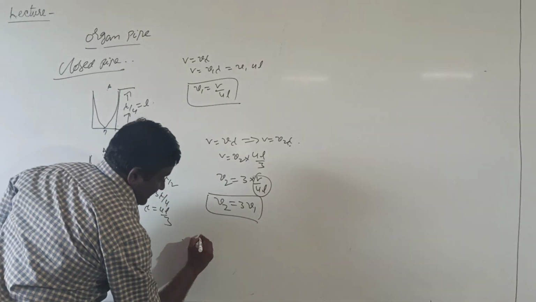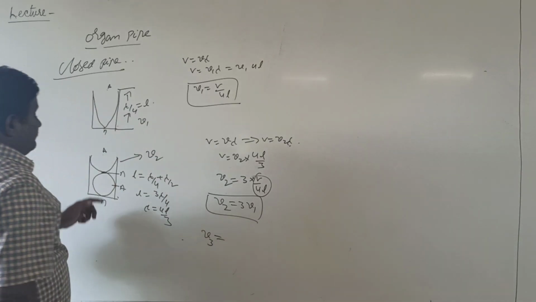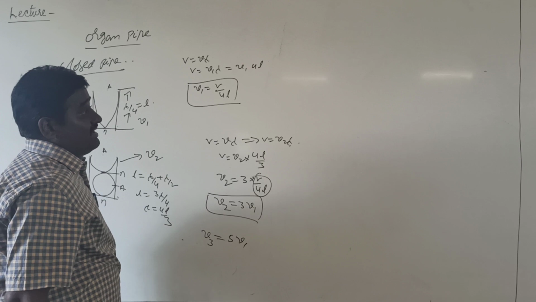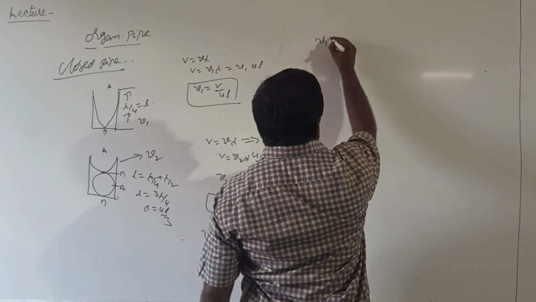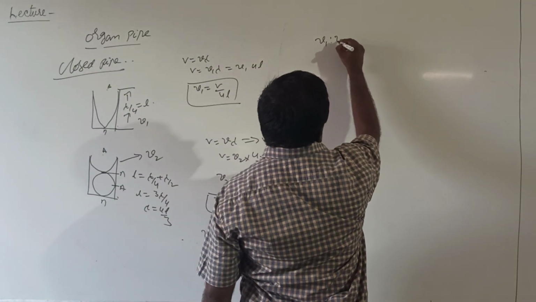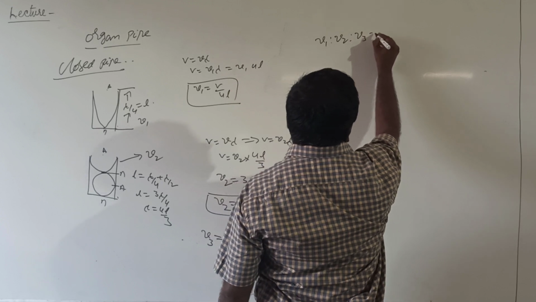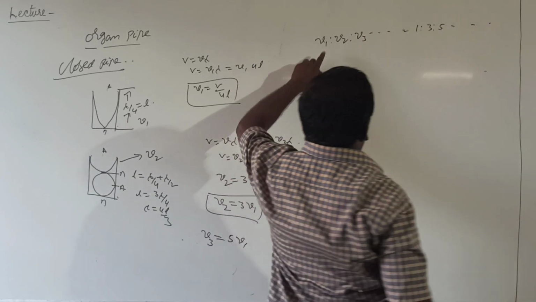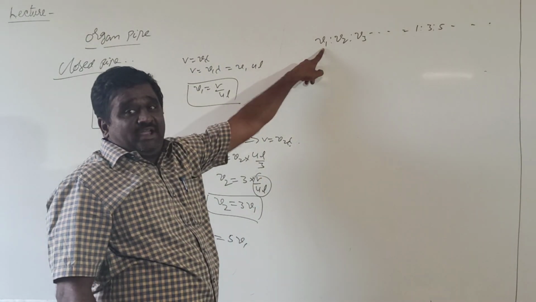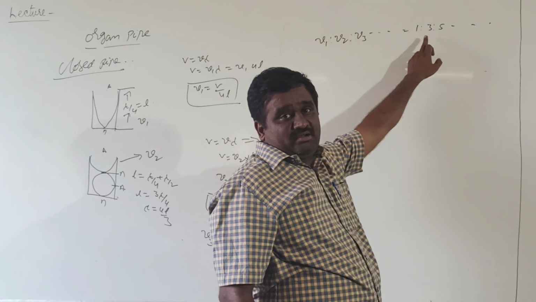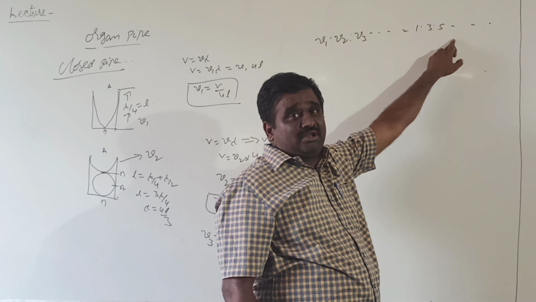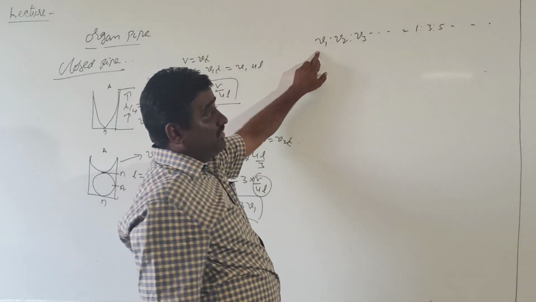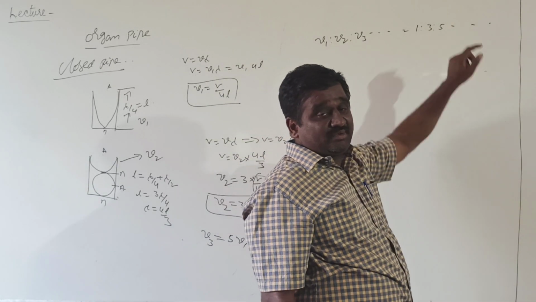Similarly, the third harmonic of the closed pipe is taken as mu3 equal to 5 mu1. Then the ratio of the harmonics of the closed pipe, mu1 is to mu2 is to mu3, and so on, equals 1 is to 3 is to 5. So in an open pipe, all harmonics are present: odd harmonics and even harmonics both are present in the ratio of harmonics of the open pipe. But in case of a closed pipe, only odd harmonics are present.